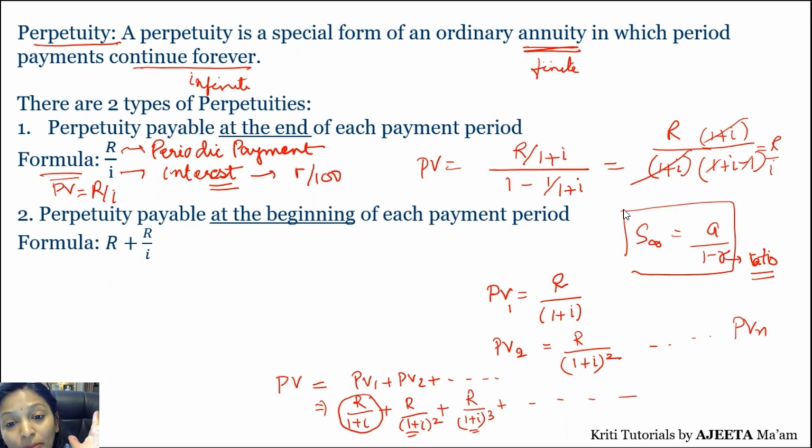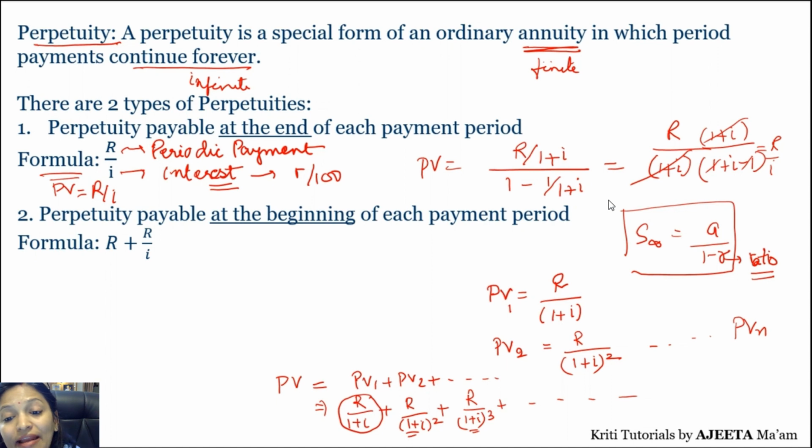So now if you are paying the installment at the beginning, then what's the formula? And if you are paying the installment at the end, then what is the formula? So two formulas are given to you. First formula is payable at the end. So for that, what formula did we derive? Present value is R upon I.